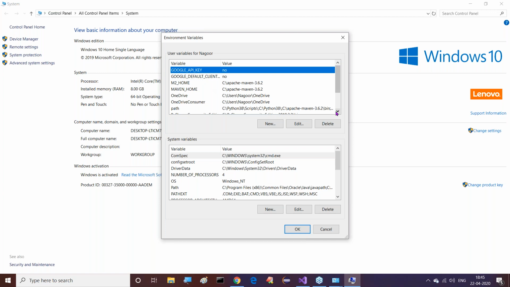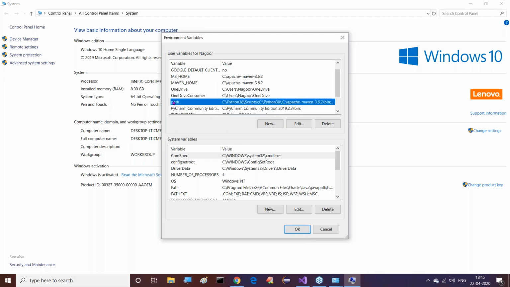First of all, check in the user variables part whether any Path environment variable exists or not. Check for that. One thing I'm telling you: in my system, as I'm teaching total Java and Python, n number of softwares I have to set the path for, not only for Java, for Python also. So that's why Path might exist in my system. In my system, Path already exists with the Python setup. But in your systems, Path may not exist.